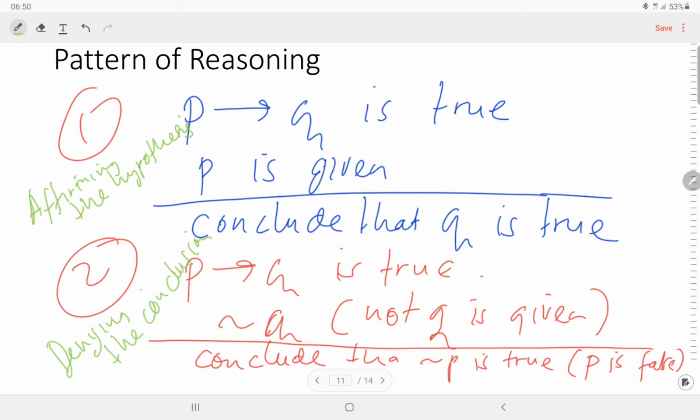The first pattern is affirming the hypothesis. If we have P then Q is true and P is given, then we can conclude that Q is true. And the second is denying the conclusion. If we have P then Q is true and not Q is given, then we can conclude that not P is true, or P is false. So we have the two patterns.